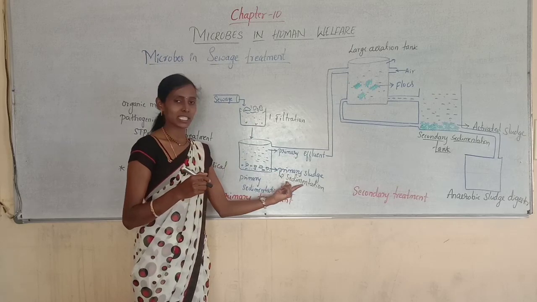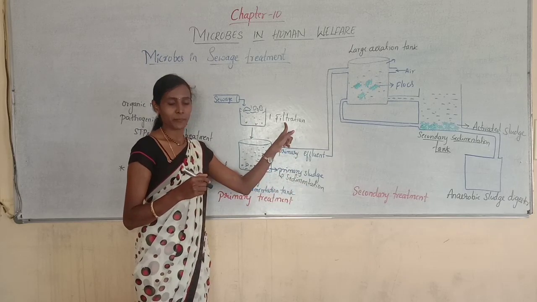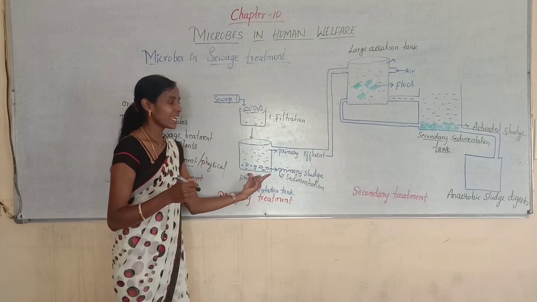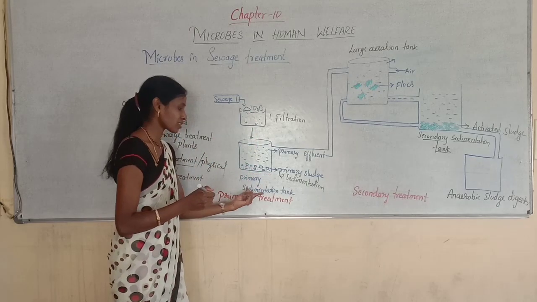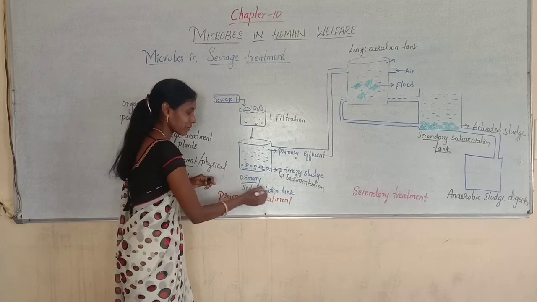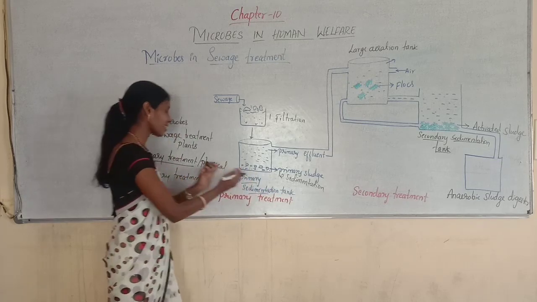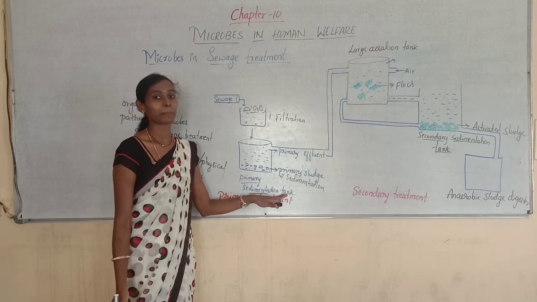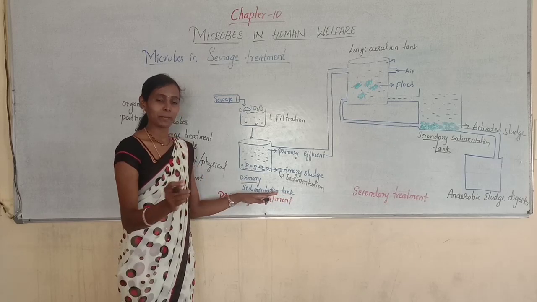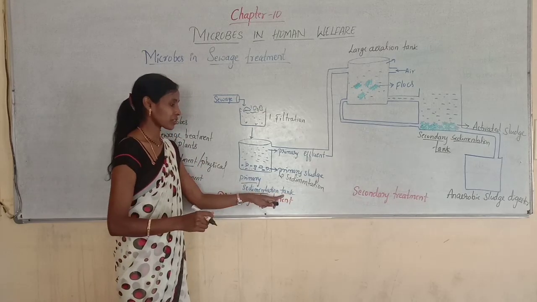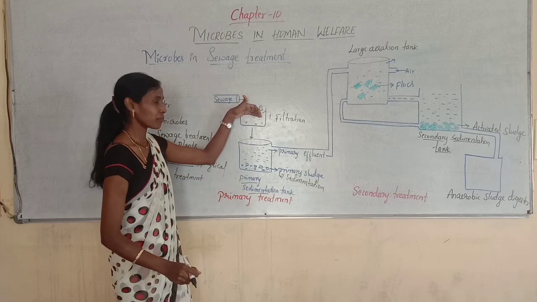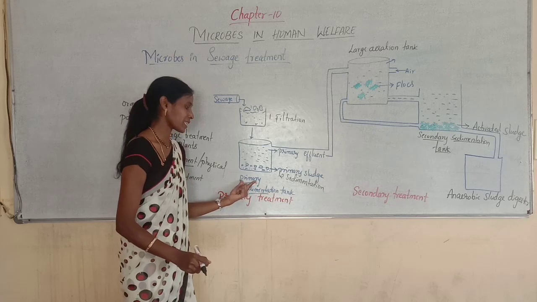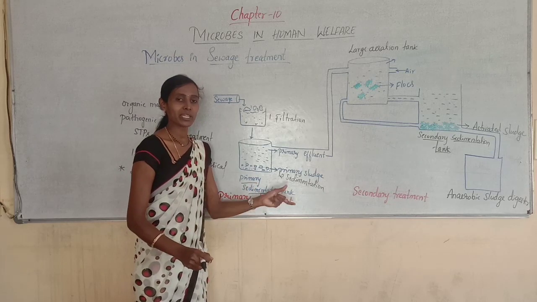The second step is called sedimentation. After filtration, the sewage is passed to a sedimentation tank. As we are discussing primary treatment, it is called a primary sedimentation tank or primary settling tank.